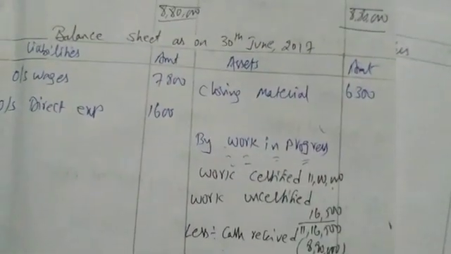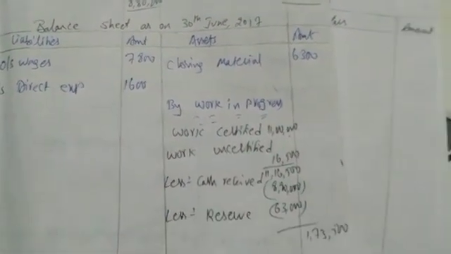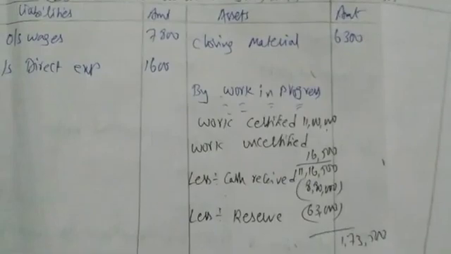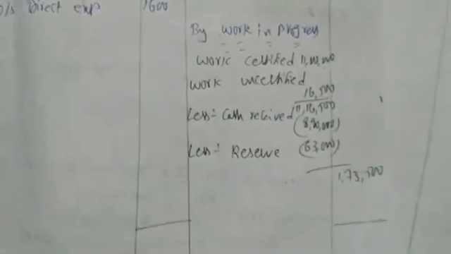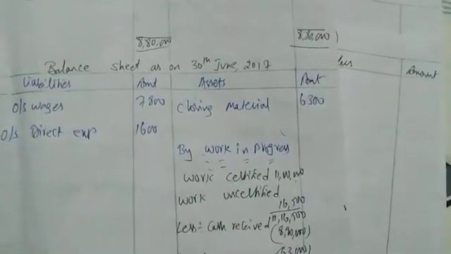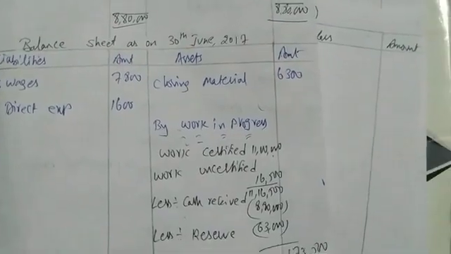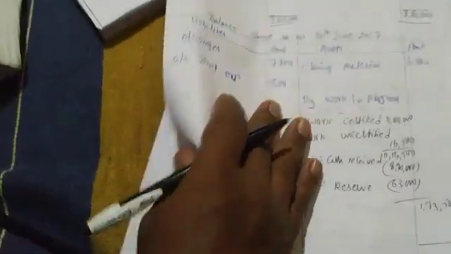This is the first year balance sheet. Then they'll take this balance sheet to the next year. That we don't have in our syllabus. We have only till here. So it's very easy. We have prepared the balance sheet of the contract account, so we know how to prepare a balance sheet also.